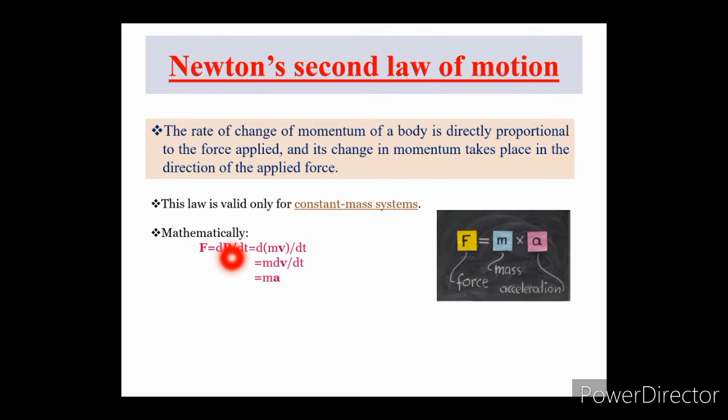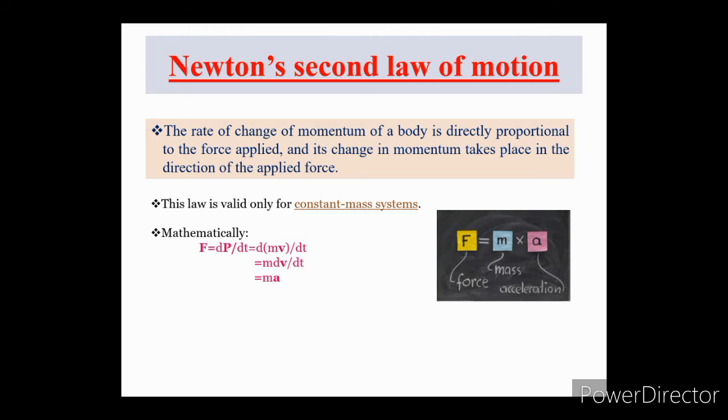Mathematically, we can write this law as F equals dP/dt, where P is momentum and F is force. Also, P equals m times v. So, F equals dP/dt can be written as d(mv)/dt.